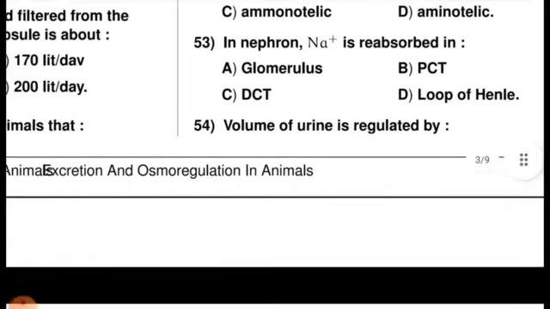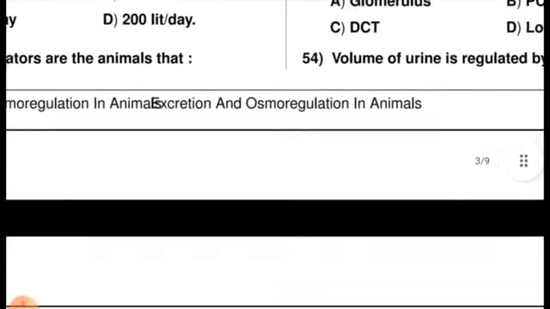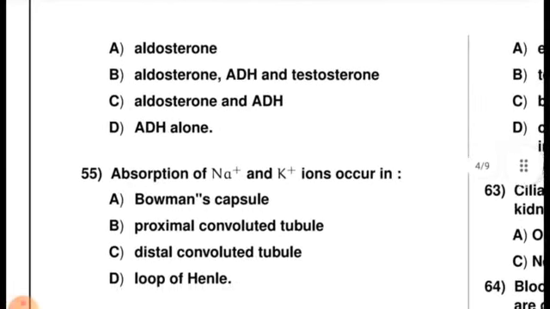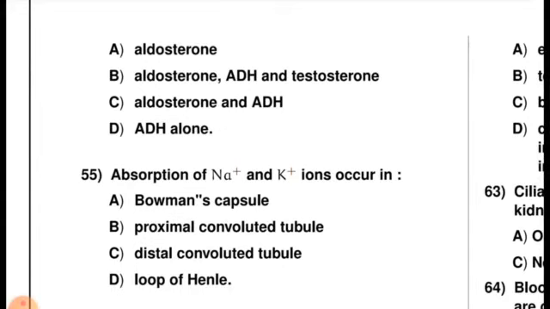Volume of urine is regulated by what? How much urine is produced depends on the hormones in the body, and these are aldosterone and ADH, that is the antidiuretic hormone.